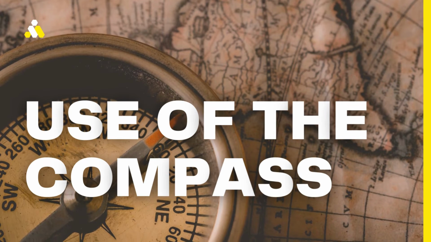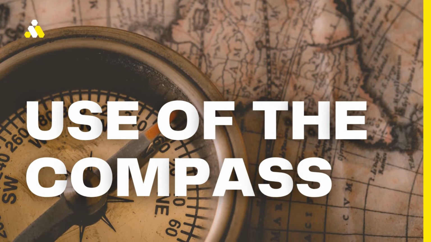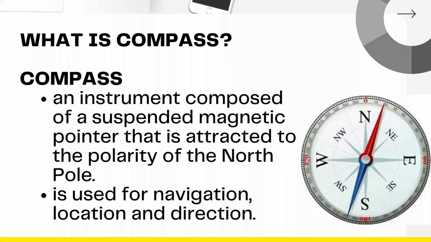Next topic is the use of the compass. So I think everybody is already familiar with compass. This is an instrument that is composed of a suspended magnetic pointer that is attracted to the polarity of the North Pole. This instrument is commonly used for navigation, location, and direction.